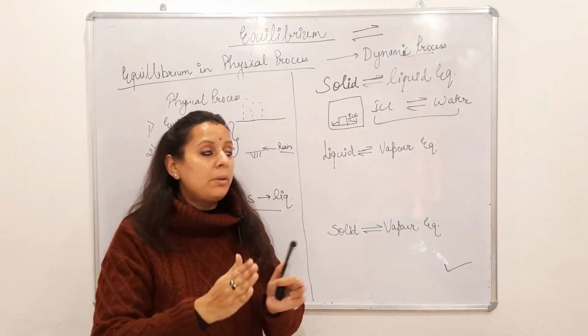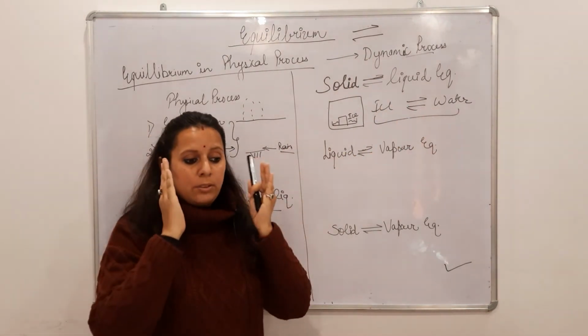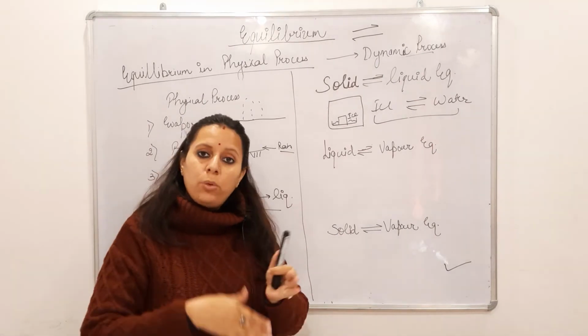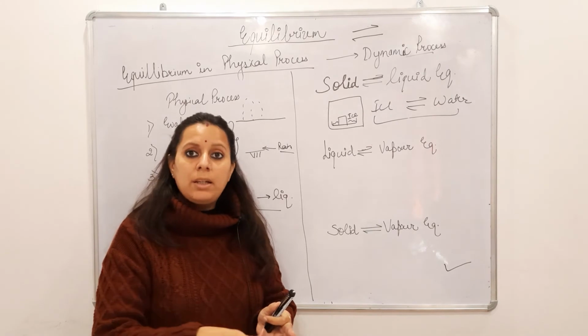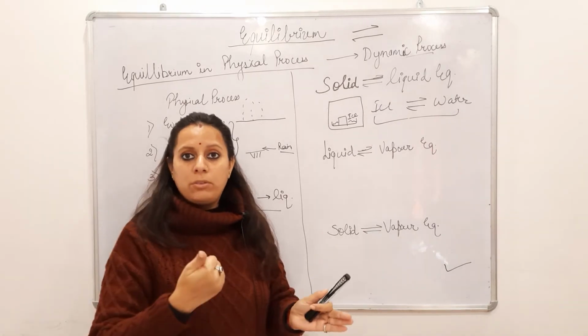It is not stopped. It is always a dynamic process. By observation you will notice that it is stopped, but it is not stopped. It is going on. Equilibrium is always dynamic and always moving either in the forward direction or the backward direction.